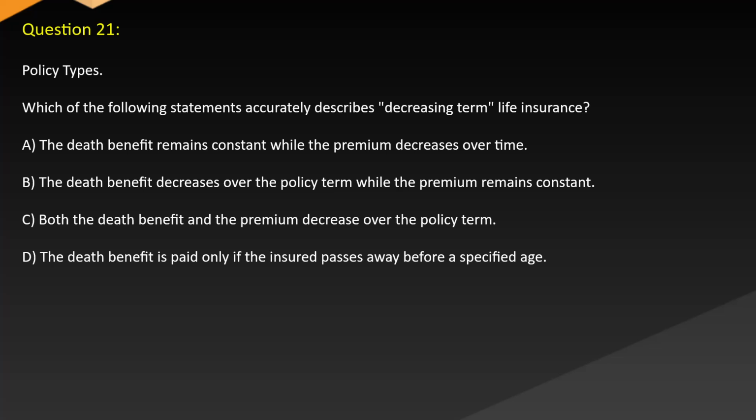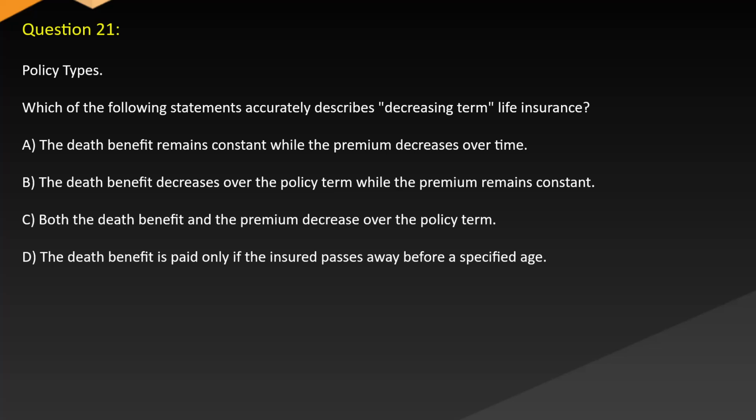Question 21. Policy types. Which of the following statements accurately describes decreasing term life insurance? A. The death benefit remains constant while the premium decreases over time. B. The death benefit decreases over the policy term while the premium remains constant. C. Both the death benefit and the premium decrease over the policy term. D. The death benefit is paid only if the insured passes away before a specified age.